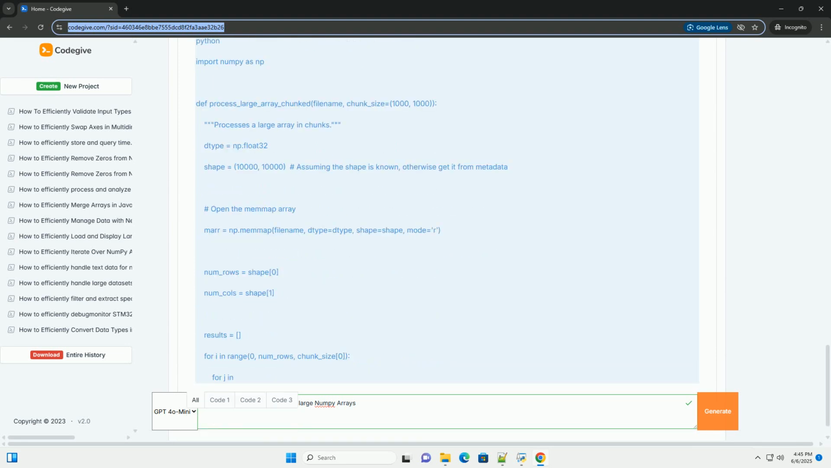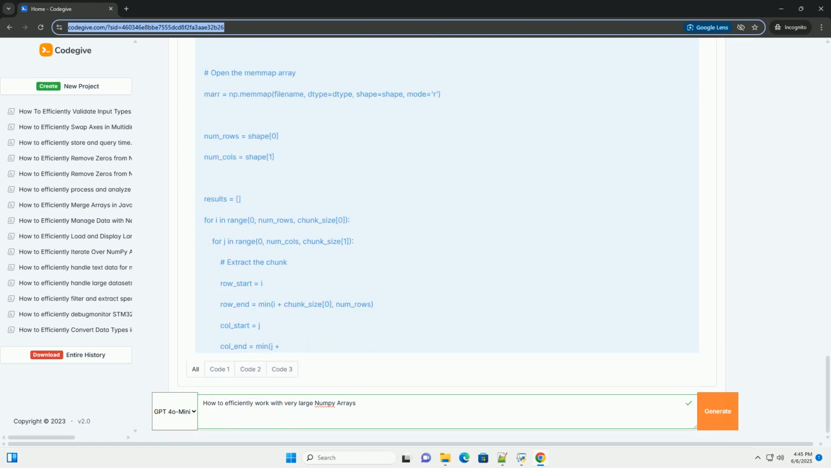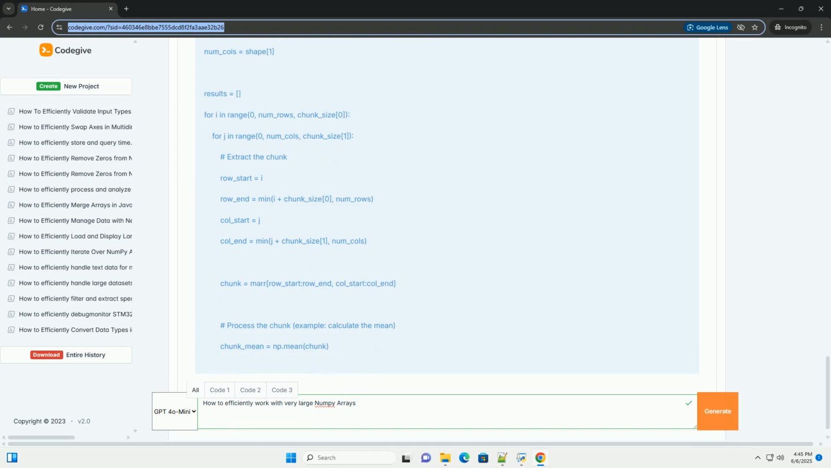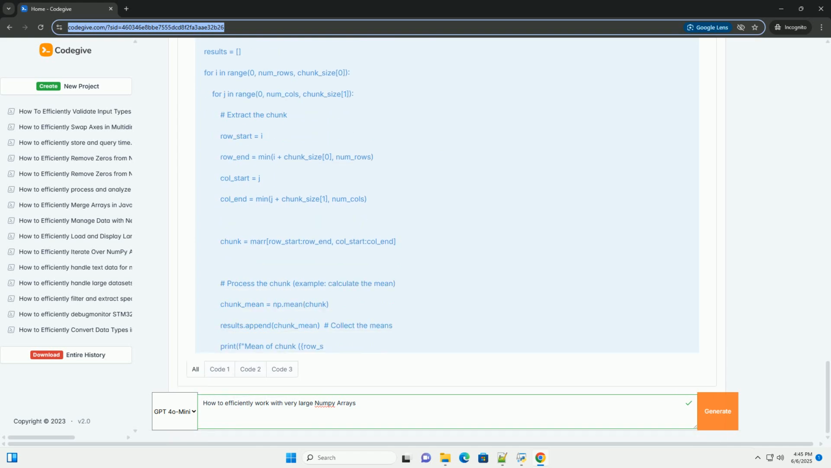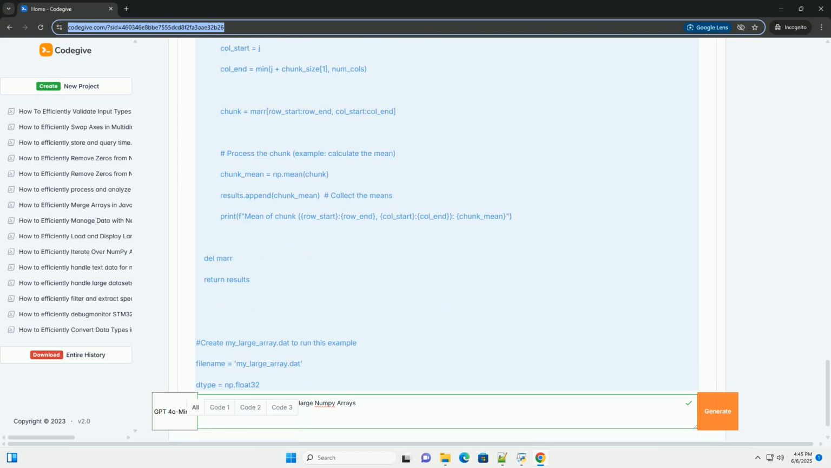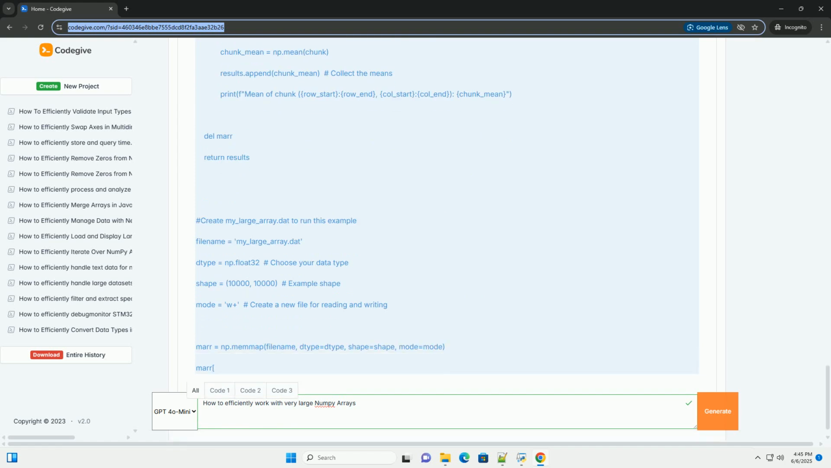Slow computations. Even if the array fits in memory, operations can be slow due to memory access patterns and CPU cache misses. IO bottlenecks. Reading and writing large arrays to disk can be a time-consuming process. Therefore, optimizing memory usage and computational performance